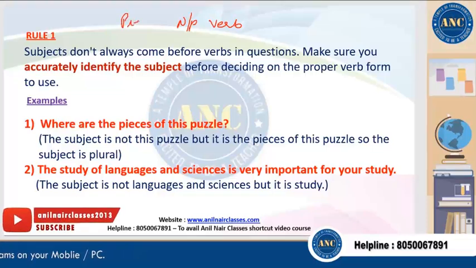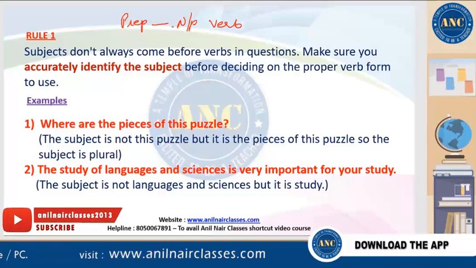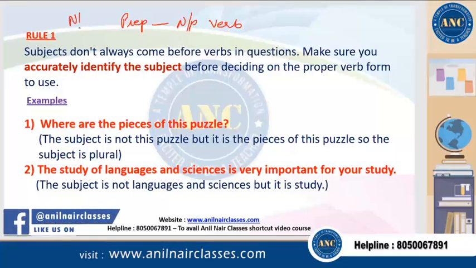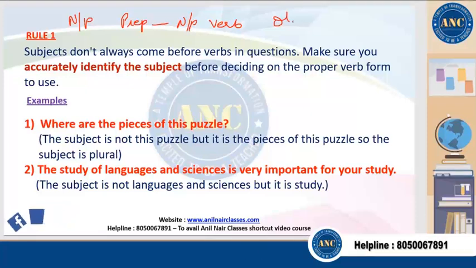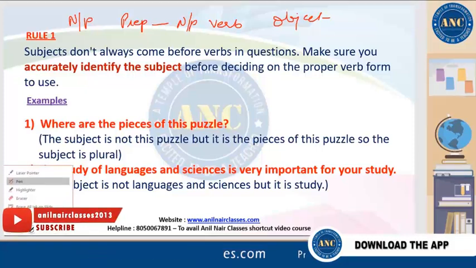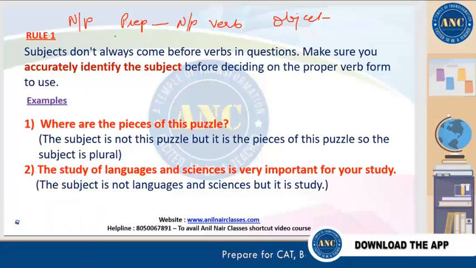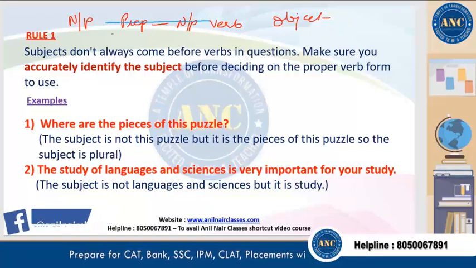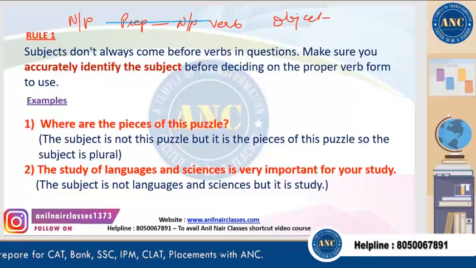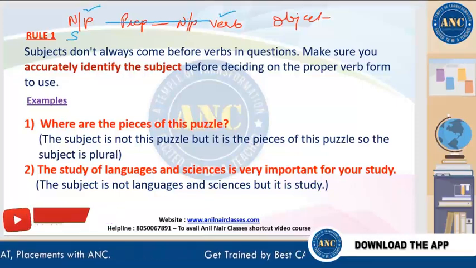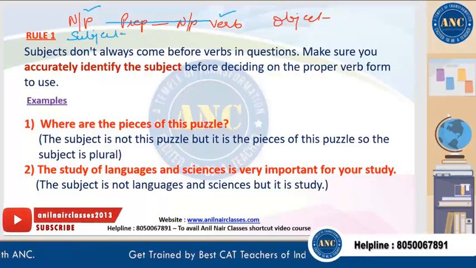If you have a preposition, the object of the preposition is a noun or pronoun, then you have another noun or pronoun, and then the object. The object of a prepositional phrase cannot be the subject of the sentence. So you cross out the prepositional phrase, first noun or pronoun, and then you see this is the verb, and it should agree with this particular subject. Clear? Let's see.